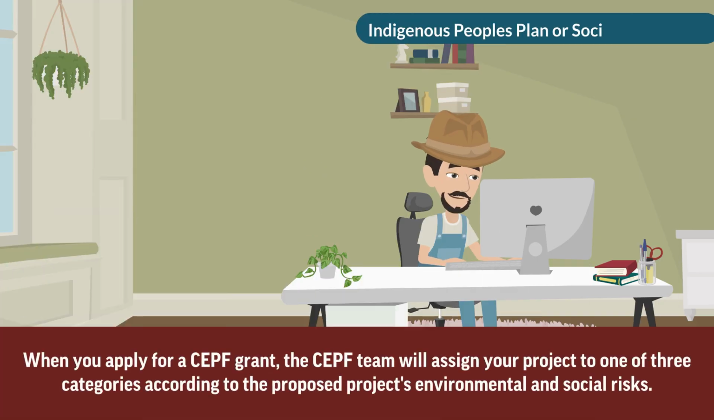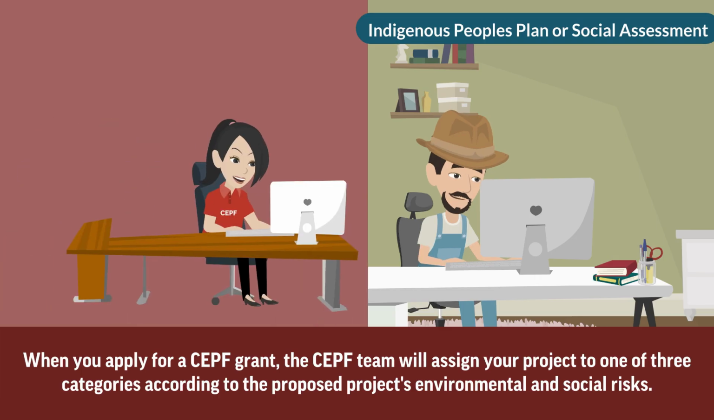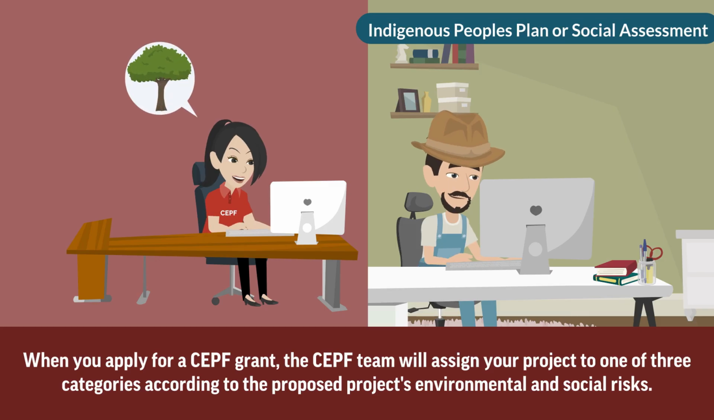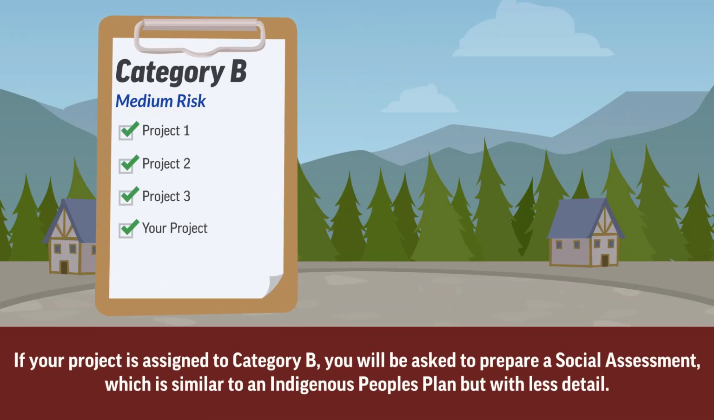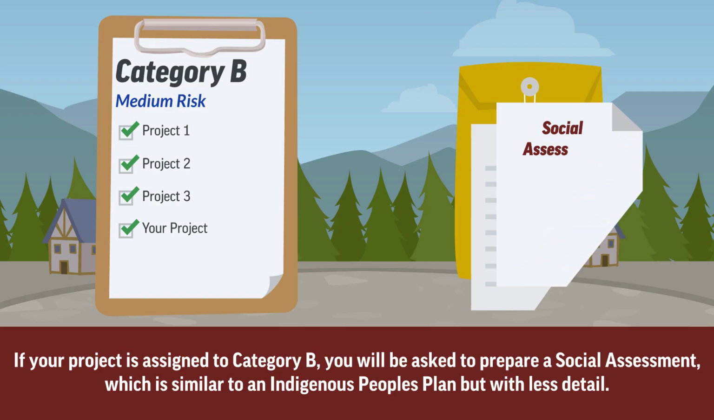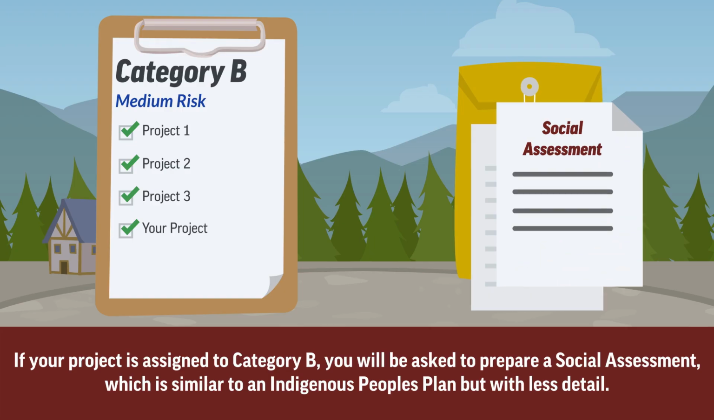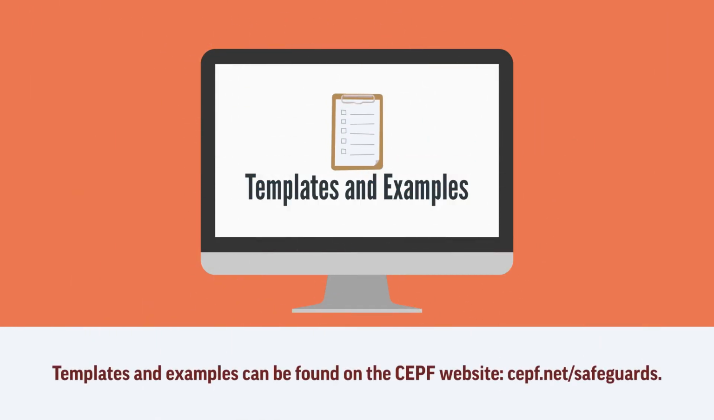Indigenous Peoples Plan or Social Assessment. When you apply for a CEPF grant, the CEPF team will assign your project to one of three categories according to the proposed project's environmental and social risks. If your project is assigned to Category A in regard to the Indigenous Peoples Policy, you will be asked to prepare an Indigenous Peoples Plan. If your project is assigned to Category B, you will be asked to prepare a social assessment, which is similar to an Indigenous Peoples Plan, but with less detail. Templates and examples can be found on the CEPF website.